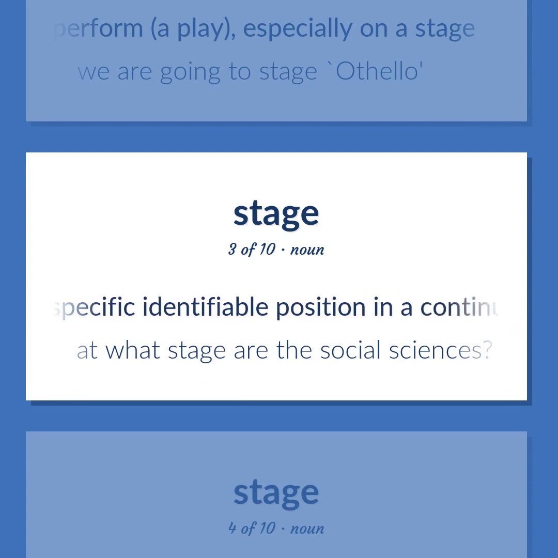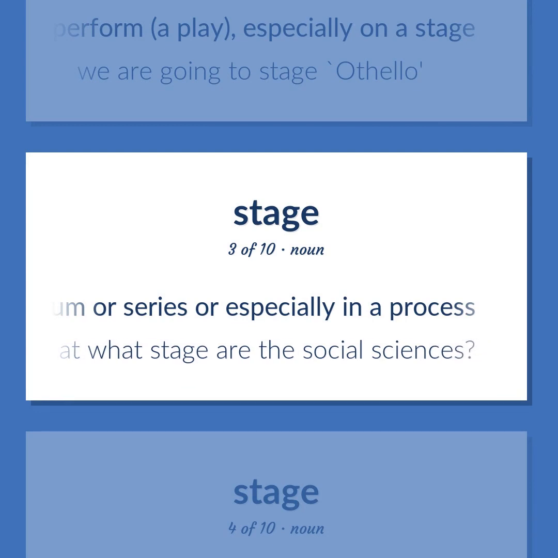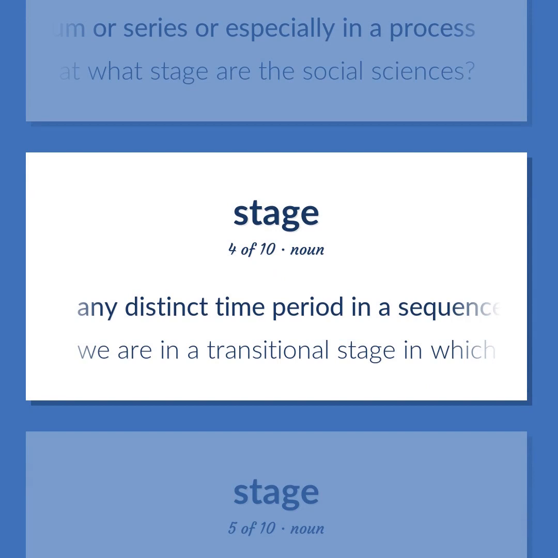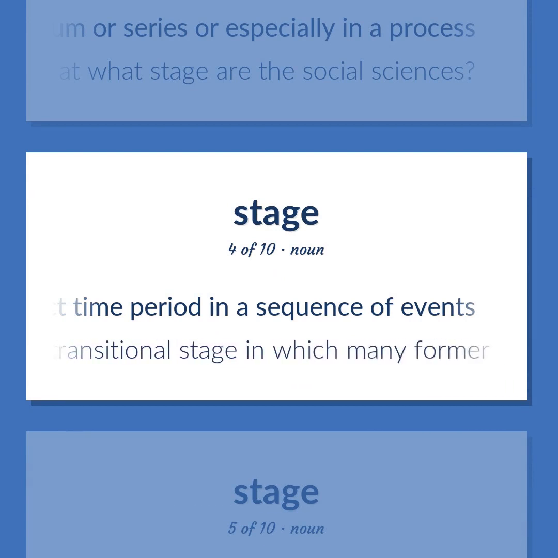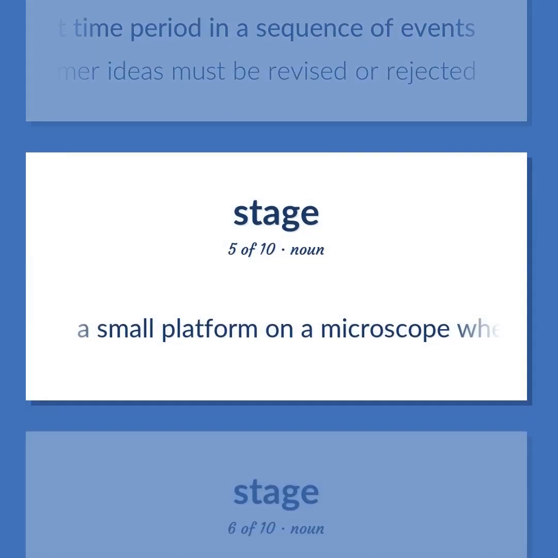A specific identifiable position in a continuum or series, or especially in a process. At what stage are the social sciences? Any distinct time period in a sequence of events. We are in a transitional stage in which many former ideas must be revised or rejected. A small platform on a microscope where the specimen is mounted for examination.